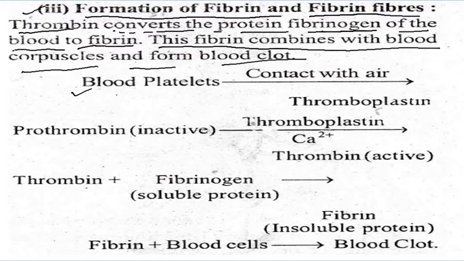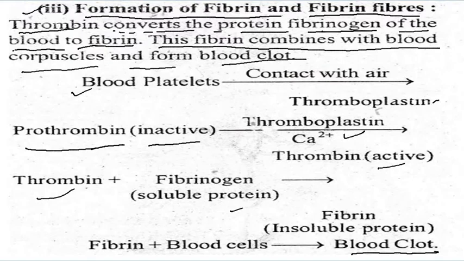So you can see here the reaction. Blood platelets come in contact with air and form thromboplastin, which acts on prothrombin, that is inactive, with calcium ions. Thrombin is active. Thrombin and fibrinogen, which is a soluble protein, form fibrin plus blood cells, which is an insoluble protein, and it forms the blood clot. So you can write this reaction in the copy.